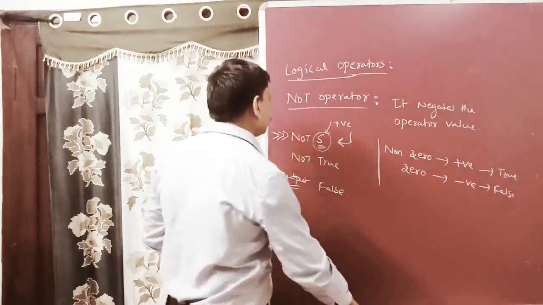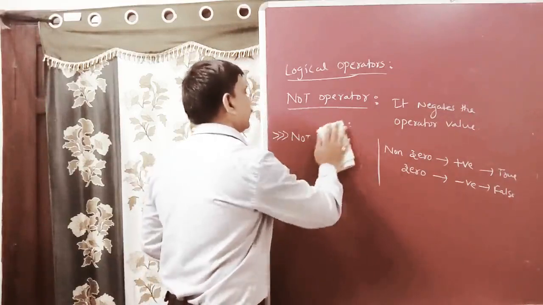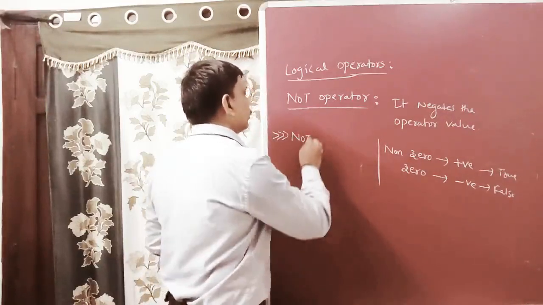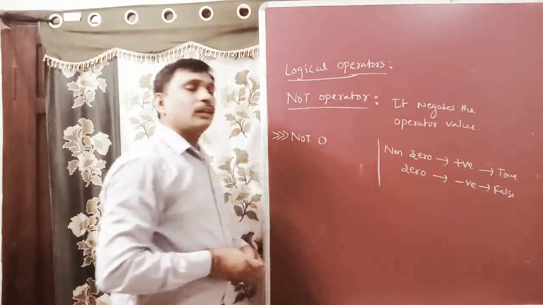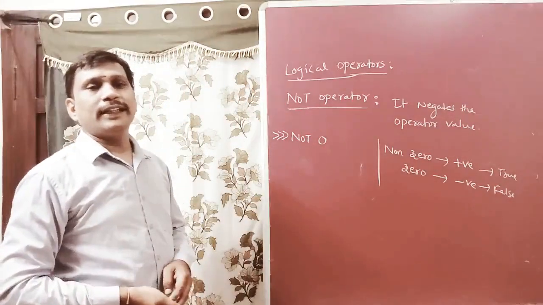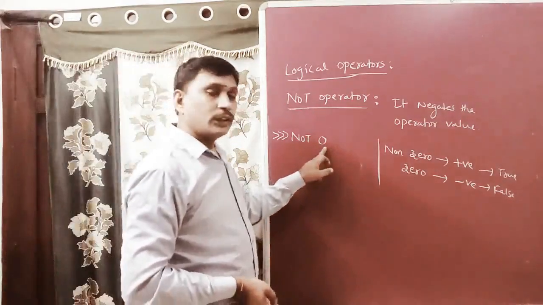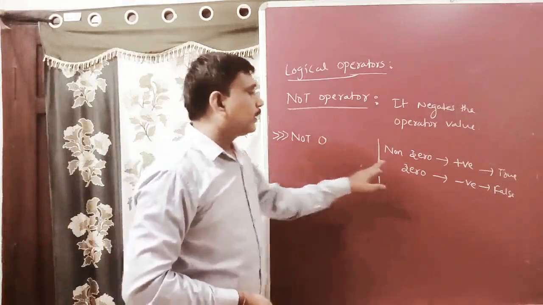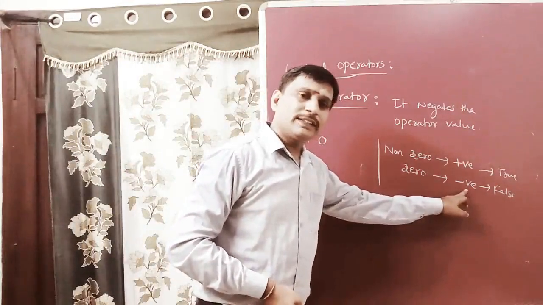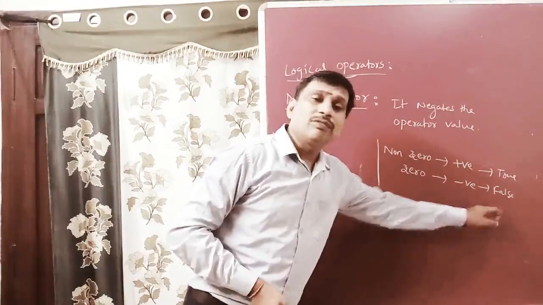Next, coming to another example, I am taking 0. I write not 0. 0 means negative, always negative. Negative means false.